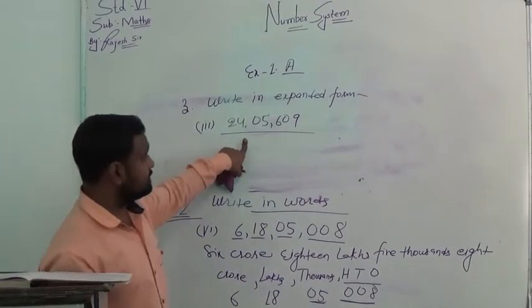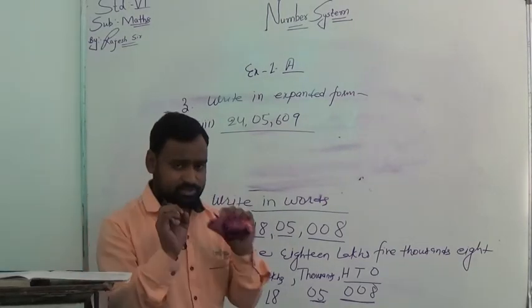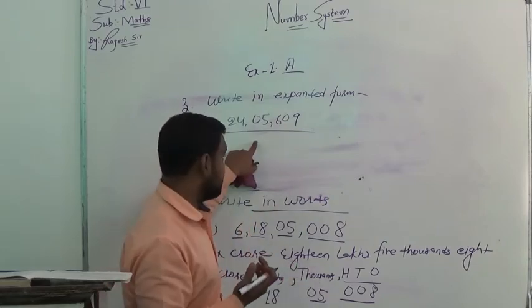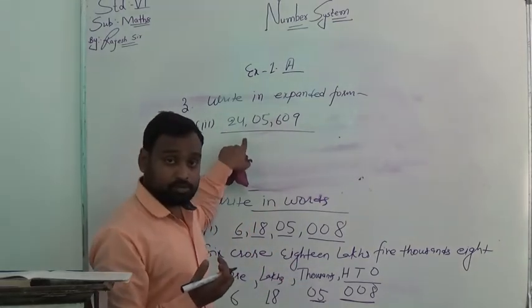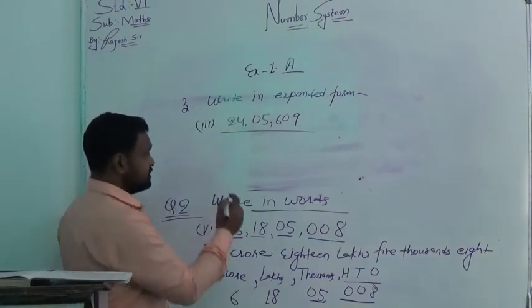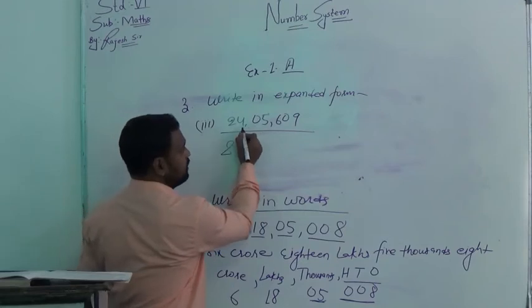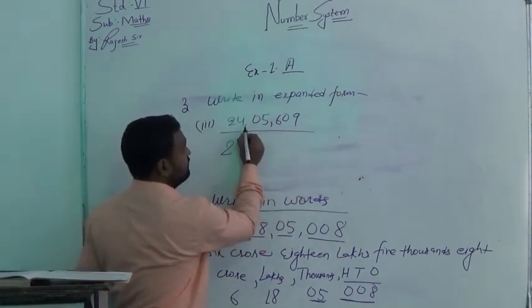You have to write this number in expanded form. Similarly, I am giving you a very easy trick to solve this type of question. I will write the first digit 2, and we have to count how many digits are there after it.